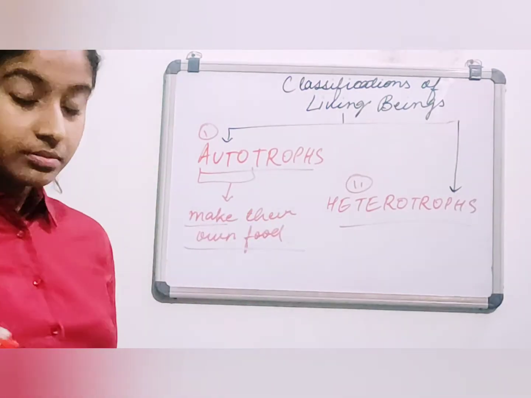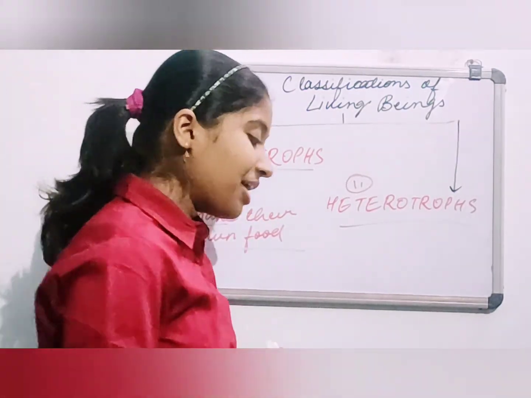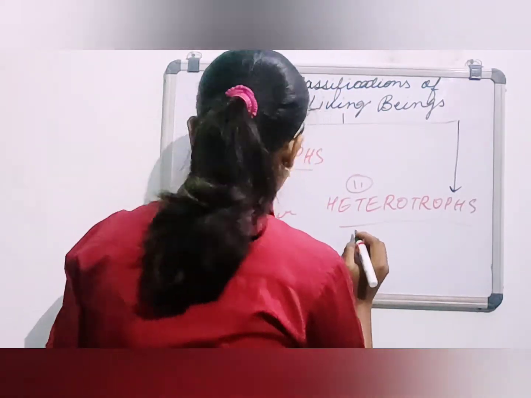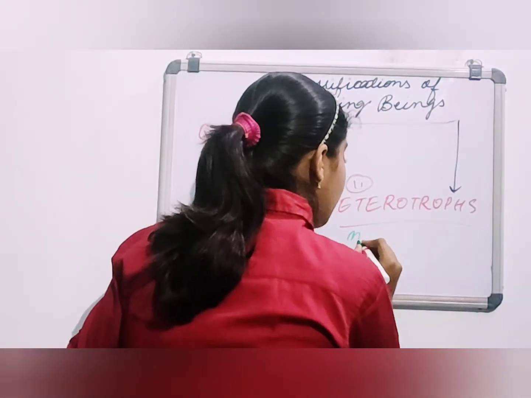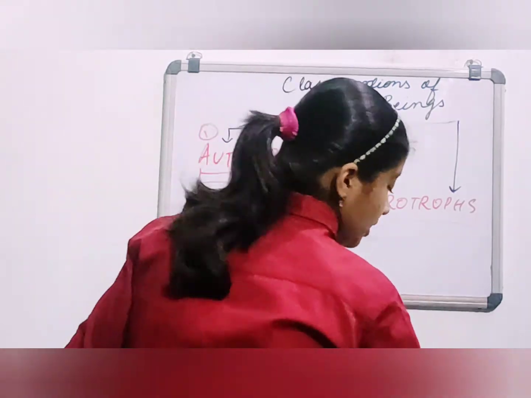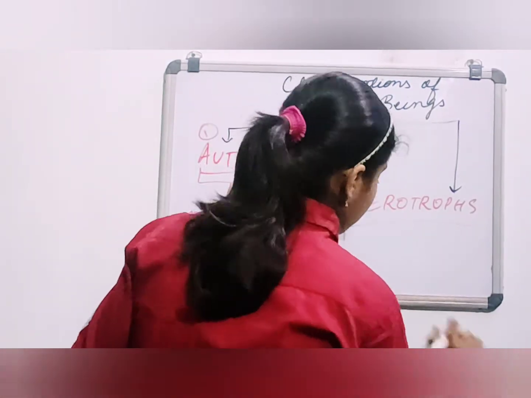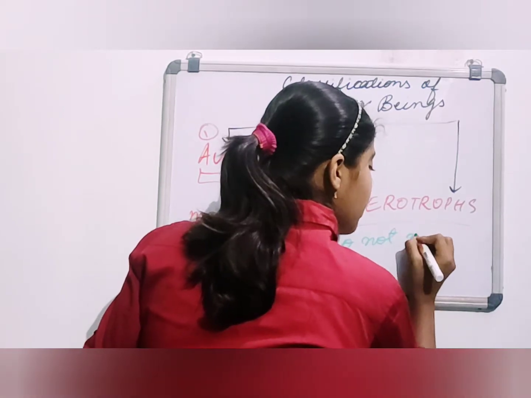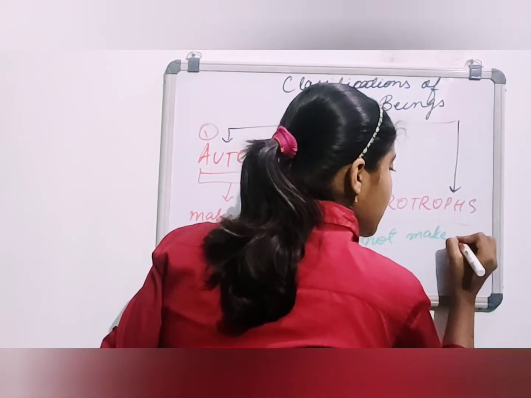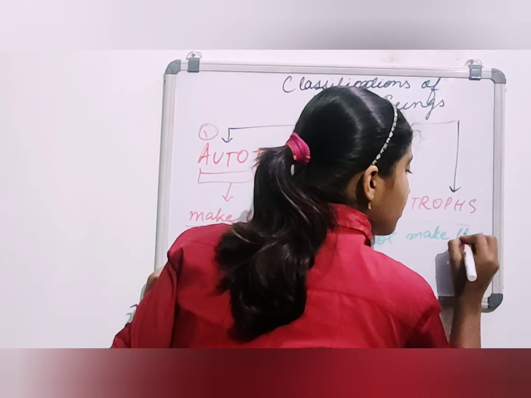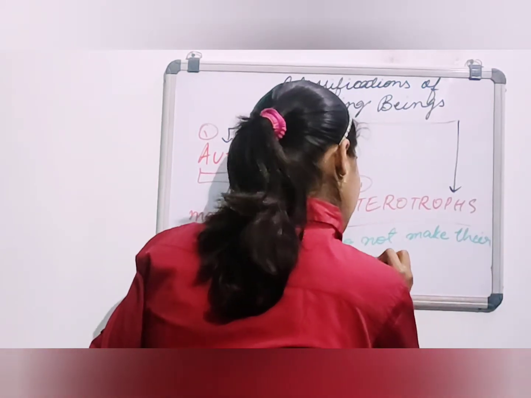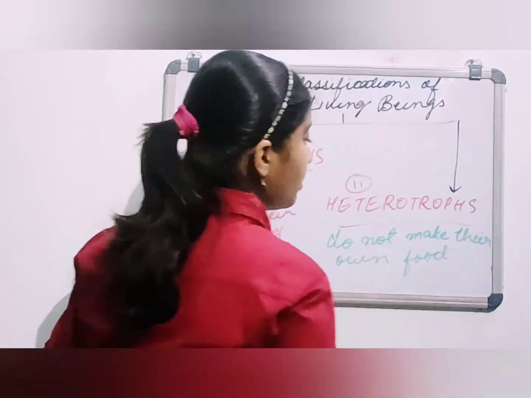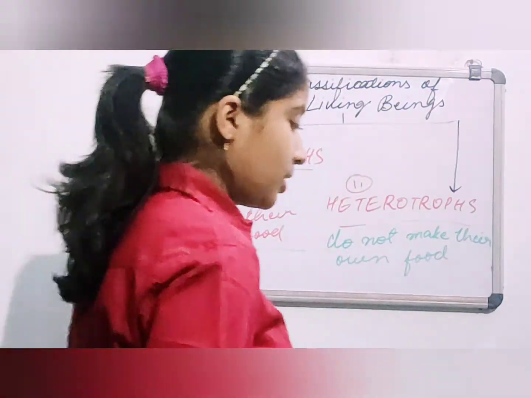And hope you have obviously guessed about heterotrophs, and those are the ones which do not make their own food. Is it clear to everybody?